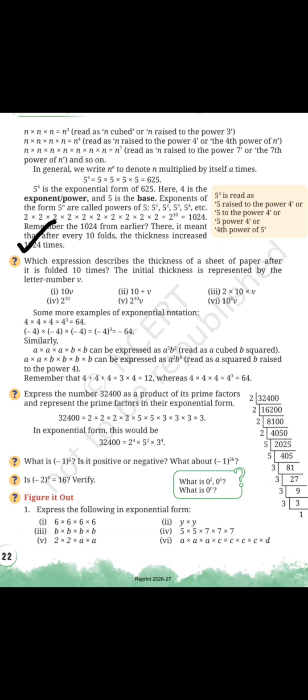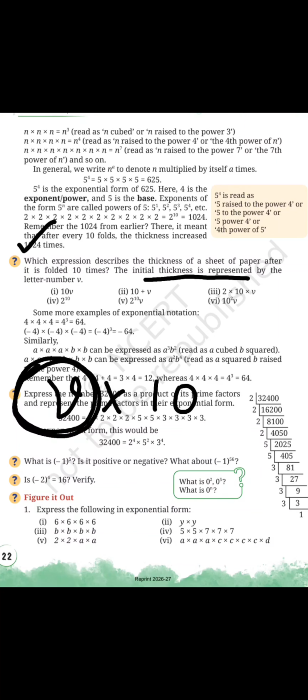Which expression describes the thickness of a sheet of paper after it is folded 10 times? The initial thickness is represented by the letter V. When you fold it 10 times, and thickness is represented by V, so it is V multiplied by 10, because when we fold it one time its thickness becomes V, and we are folding it for 10 times, so we multiply by 10.